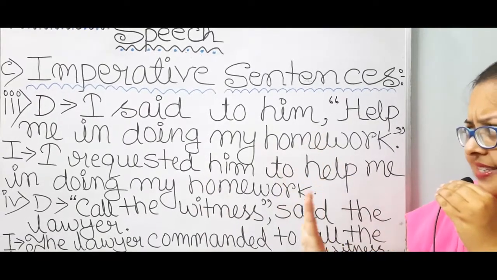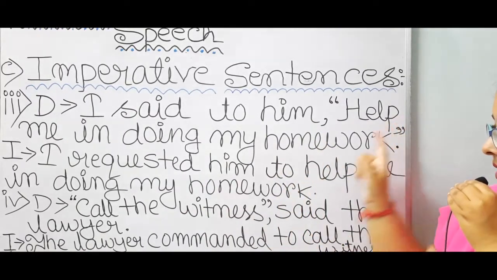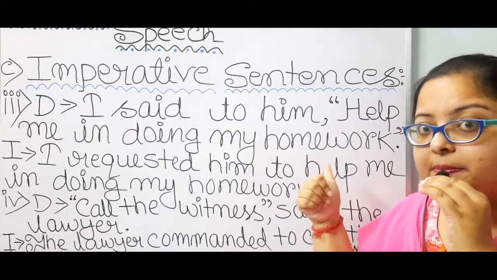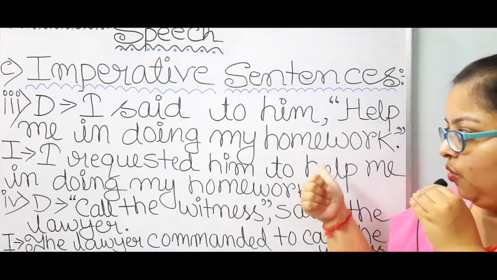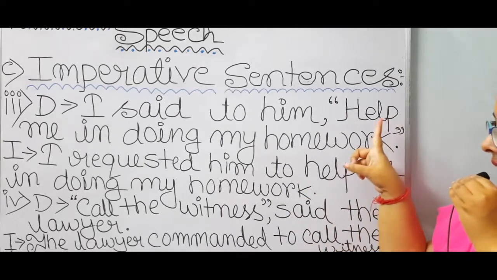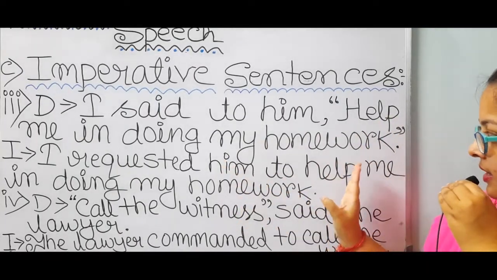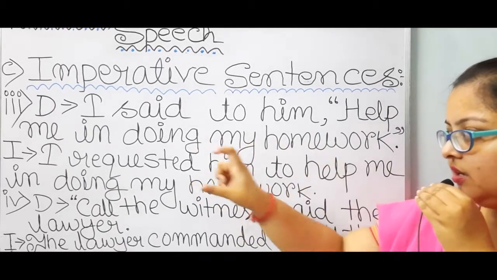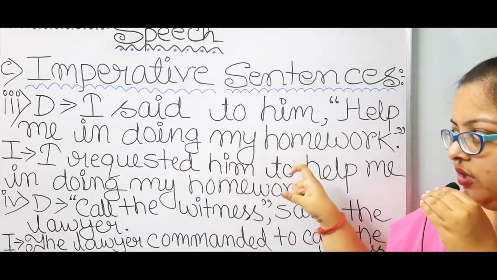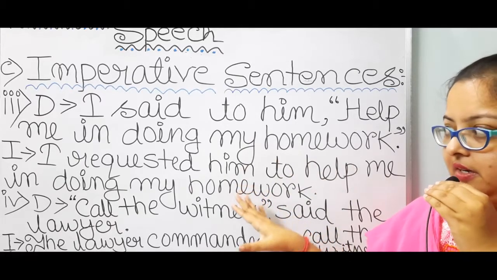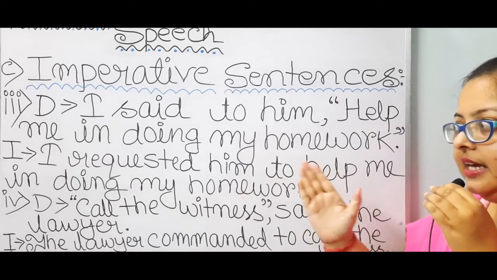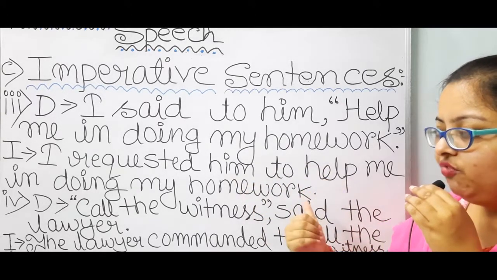Then him will be same. Then to will be added according to the rule. Then help me will be same. Then in doing my homework is also same. So I requested him to help me in doing my homework.